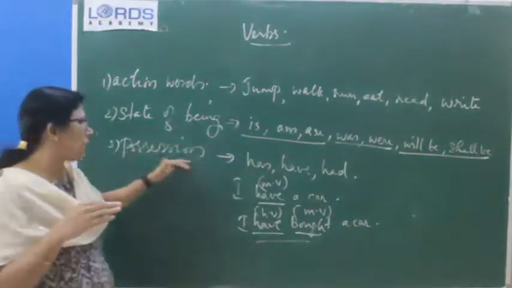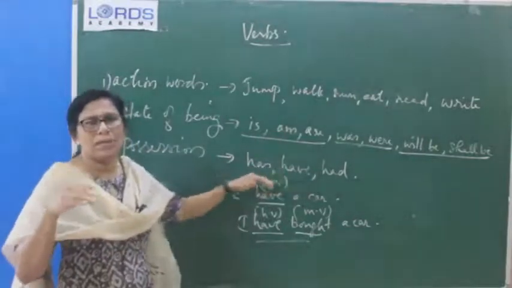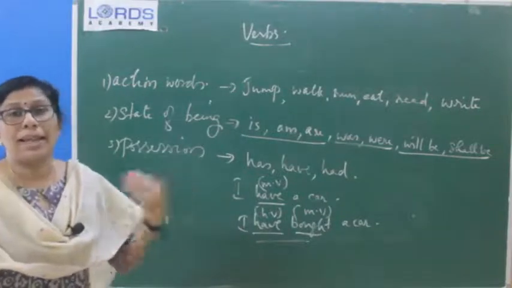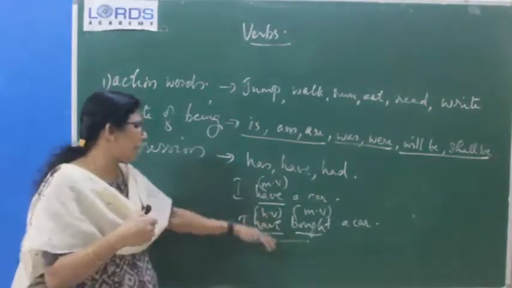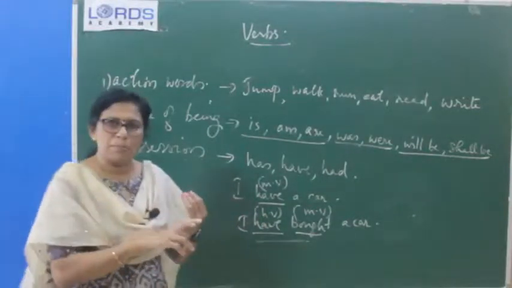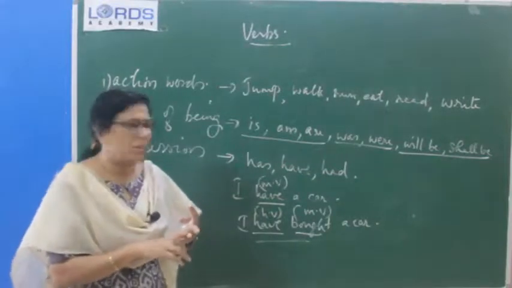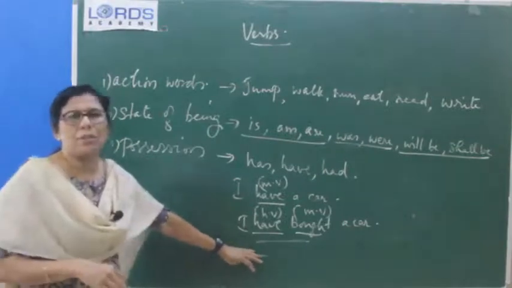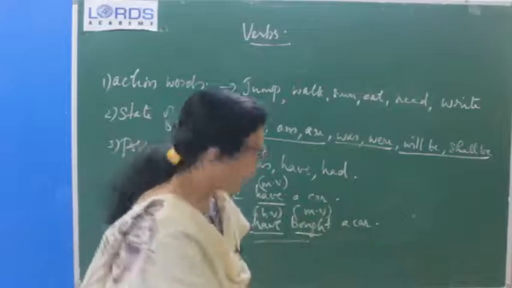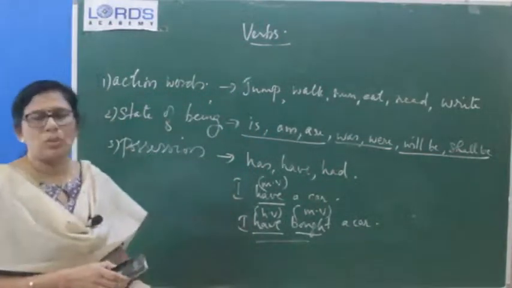In the same way, possession verbs also can be used as helping verbs and as main verbs. When they are used as main verbs, they are called possession verbs because that shows something as your own. Okay. And when they are used as helping verbs, they are used in perfect tenses. Not only one perfect tense, present perfect, past perfect and future perfect tenses. Understood? So for perfect tenses, they will be used as helping verbs, otherwise they will be used as main verbs. So we can see that action verbs are there, state of being verbs are there and possession verbs are also there.